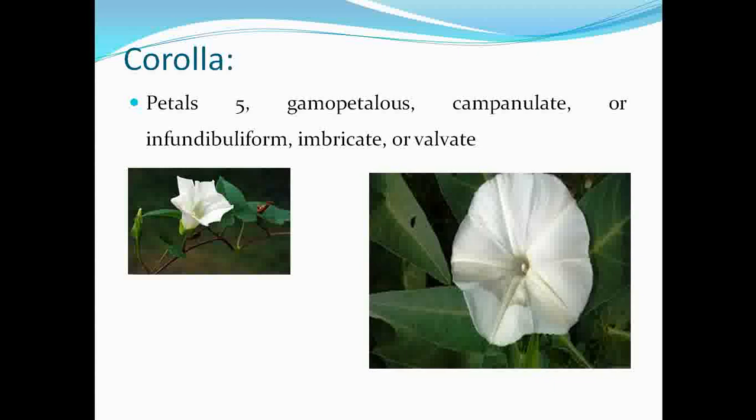Then about the corolla. The number of petals, see here, is basically 5. They are fused, that's why they show gamopetalous nature, or we call it campanulate, or this structure we call an infundibulum type of corolla. Then if we observe the type of aestivation, it may be imbricate or valvate type of aestivation observed in this family.